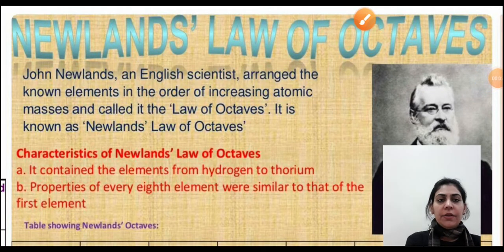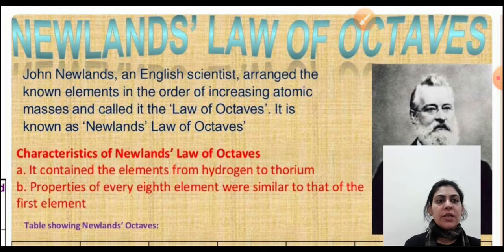Good morning, everyone. 10th class students, we were discussing chapter number 5, periodic classification of elements. Till now, we have discussed Döbereiner's triad law. According to Döbereiner, he took three elements in a group, and that group was called a triad. He took the three elements in increasing order of their masses and found that the average of the first and third element is equal to the middle one. This topic we did in the last video.